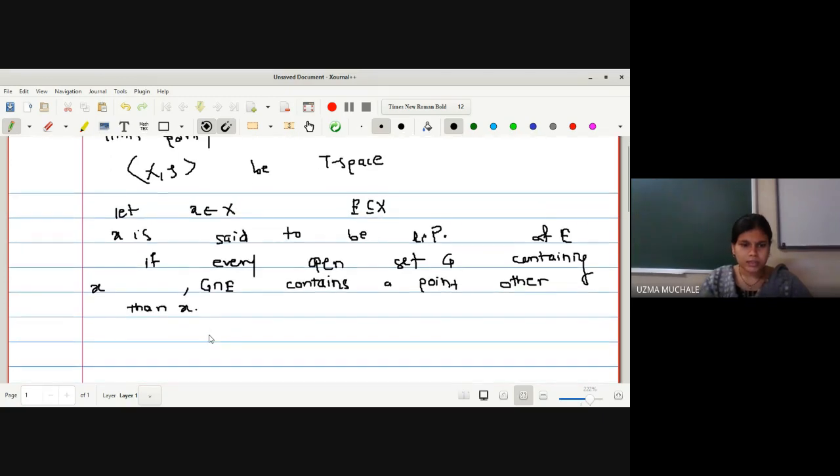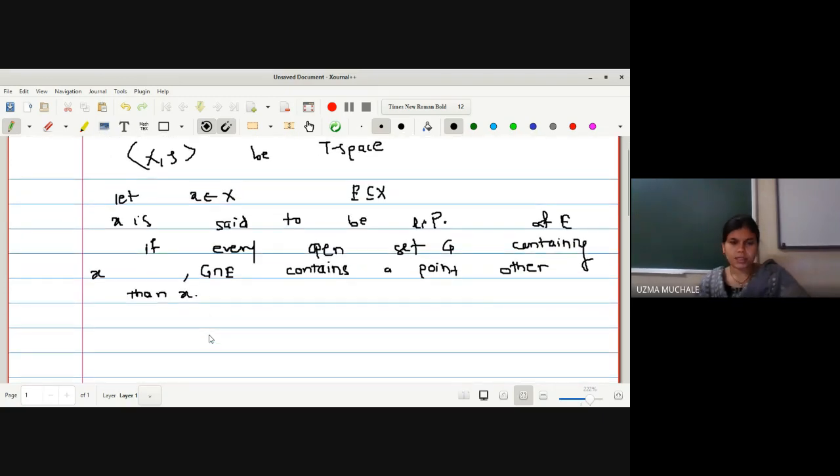So this is what the definition embodies. Let X be a T space. Initially, we are provided with one T space, and let x belong to capital X, that means x is any member of capital X. Then this x is said to be a limit point of capital E. What is capital E? It is any subset of X, if every open set G containing x.